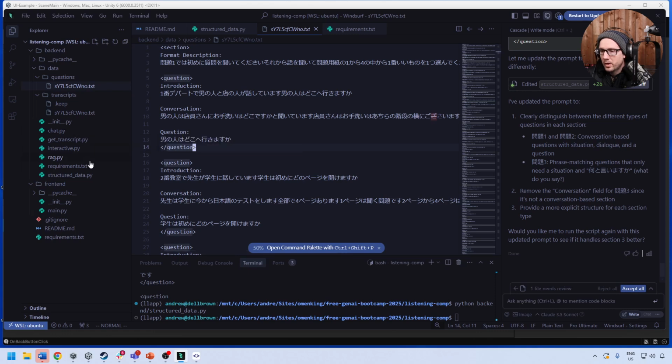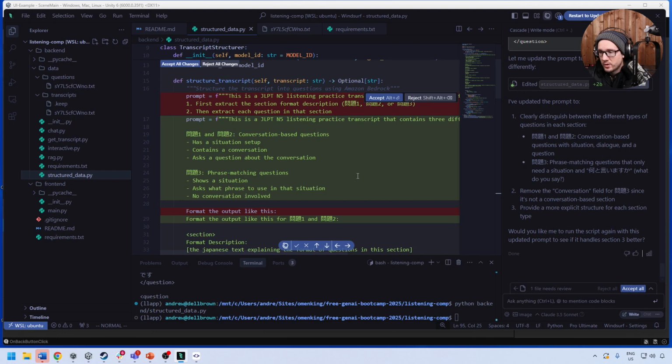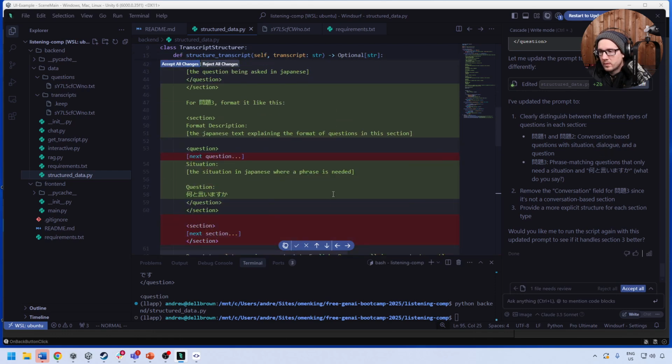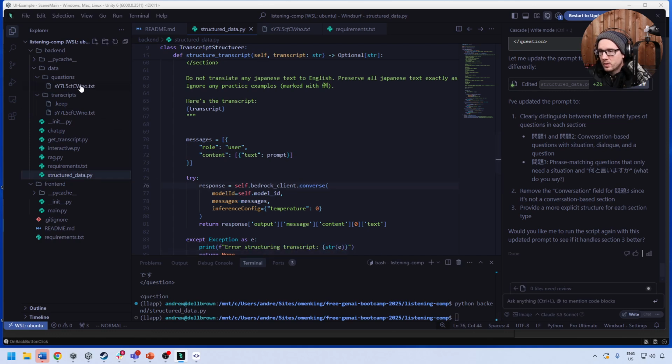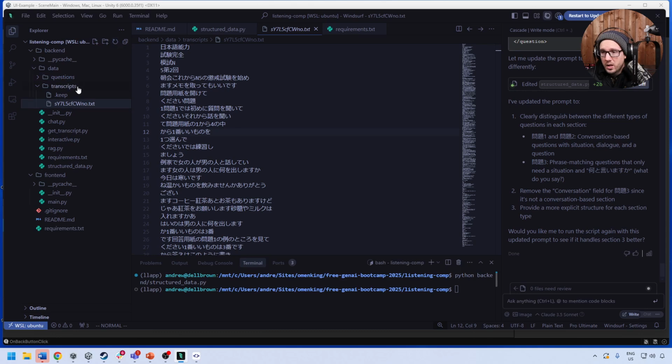Okay, and we'll take a look back at our prompt that we have here. It says, conversation has a situation setup, contains a question, asks a question about the conversation. Phrase matching questions show a situation, ask what phrase to use in that situation. No conversation involved. Format the output like this. Okay, good. So now we have improved output. And I'm going to go ahead and delete this. You can see how WinSurf's really easy because you can analyze the file in place and then fix it. We'll go ahead and run this again, and we'll see what we get as our output. And so we'll go back over to here. Again, using a very cost-effective model, which is nice.